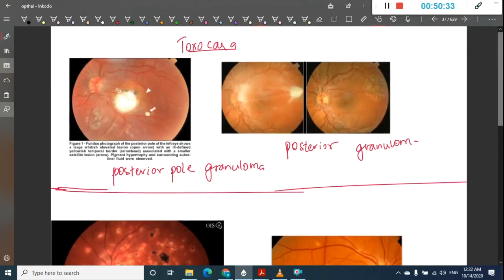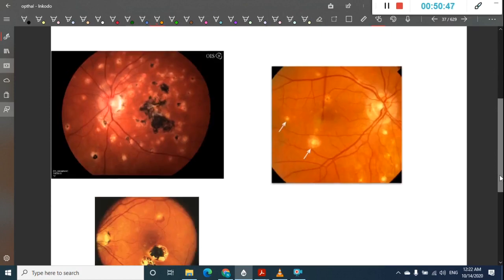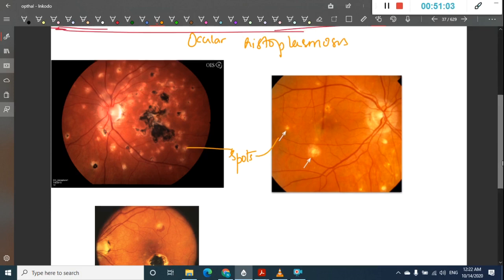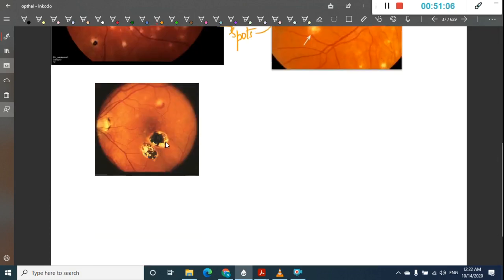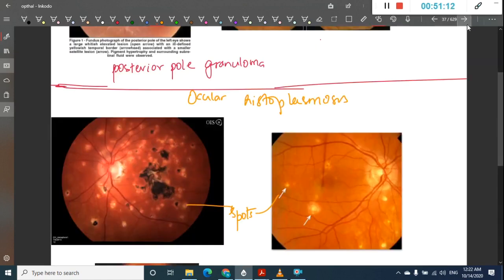I have pictures for this also. This is the picture of Toxocara only. Then this is ocular histoplasmosis, where you can see these spots are histospots. And here you can see this type of detachment and scarring. So this is ocular histoplasmosis.